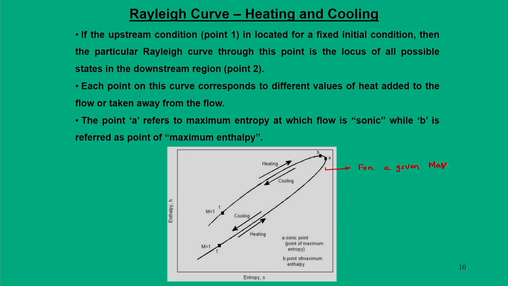First thing is that this Rayleigh curve is drawn for a given mass flux. On this curve I can choose any points, and all these points denote thermodynamic states.